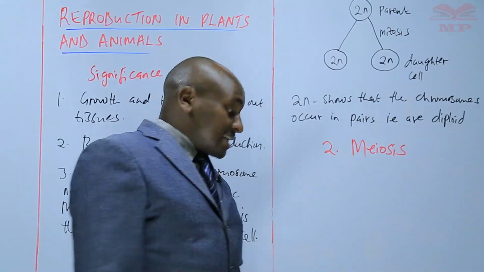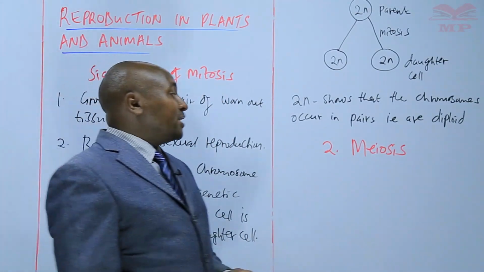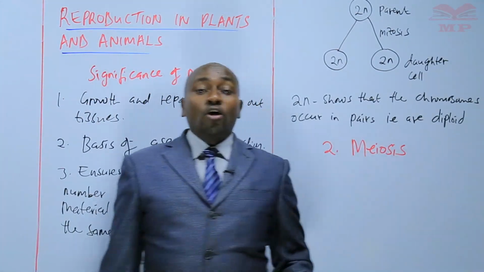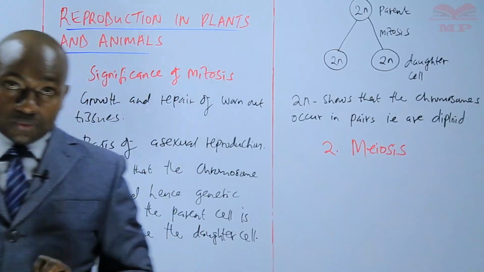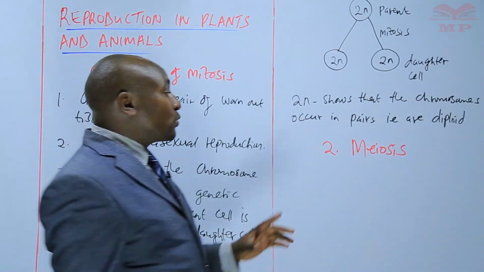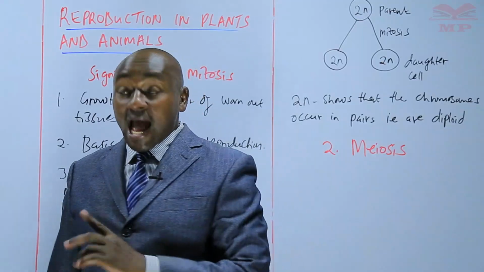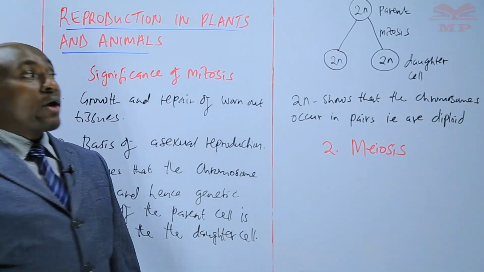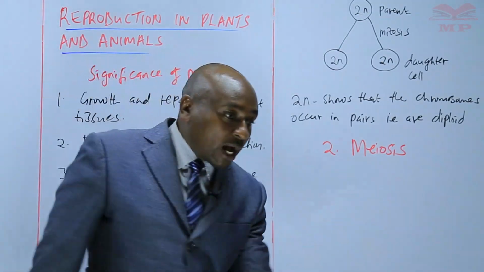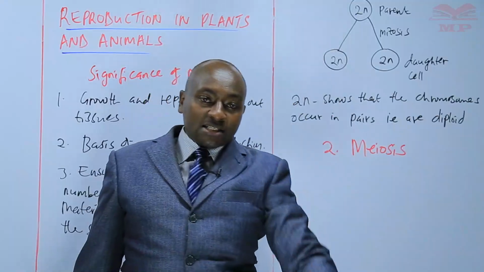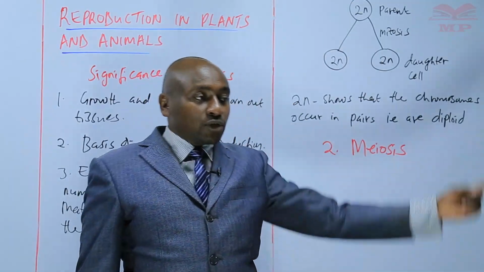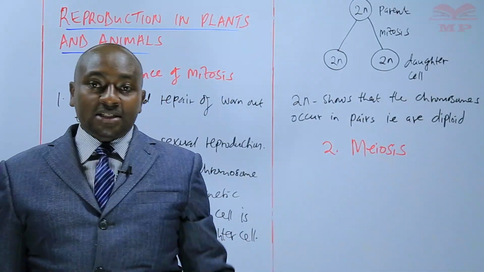The only difference is meiosis occurs in two divisions. There is what we call meiosis 1 and meiosis 2. Unlike mitosis, whereby mitosis is just one division, just one cycle. When you come back to where you started, you complete the cycle.